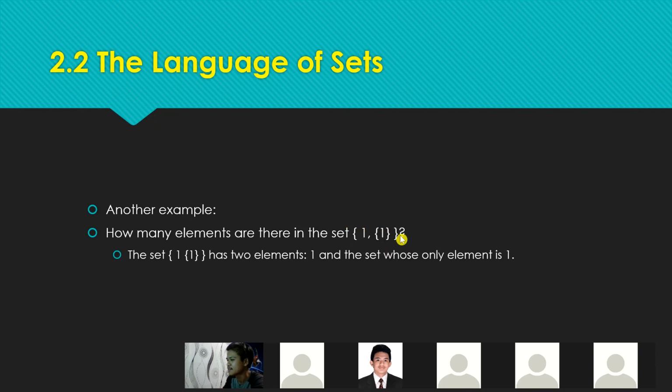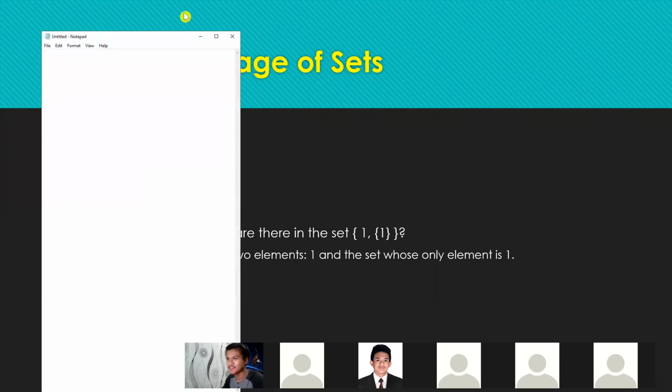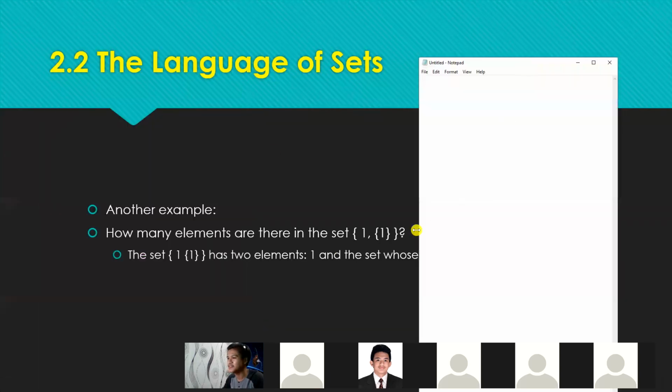Sir, pwedeng pa ng visual representation ng question niya? Ano yun? Hindi ko ma-imagine eh. Parang visual representation ng question niya, sir, kasi hindi ko ma-imagine yung sinasabi niya. Alright, so ito nandito ngayon is dalawang element yung meron tayo. Okay? But what about if meron pa akong element sa loob ng set nung nasa set? Kasi ganyan. Okay? So ilang element yung nandito?